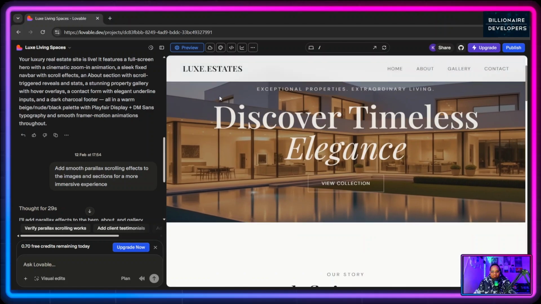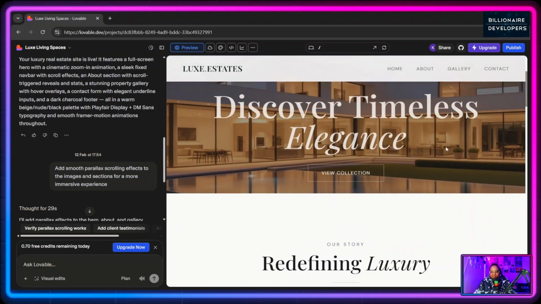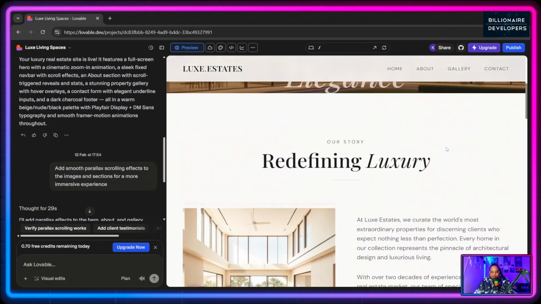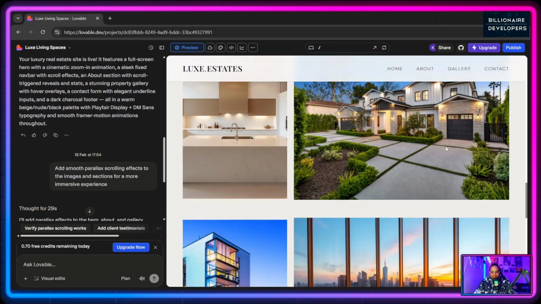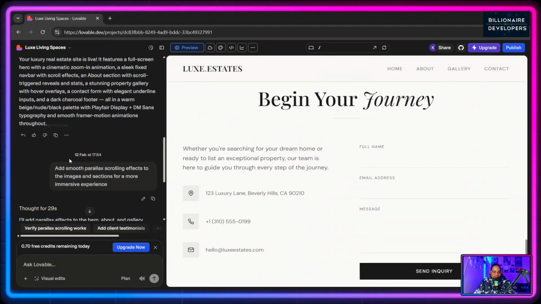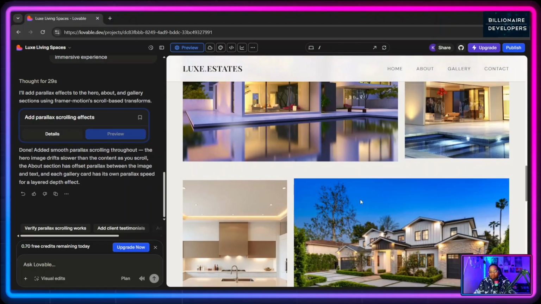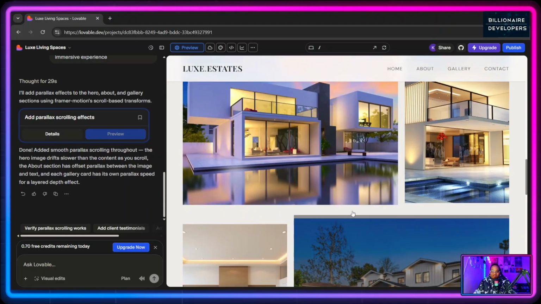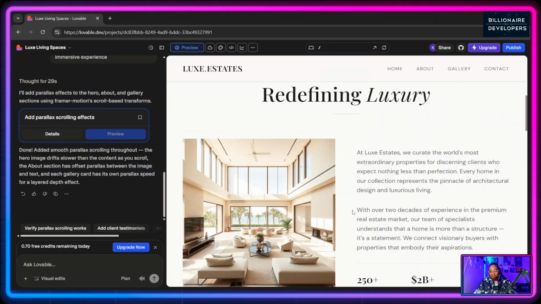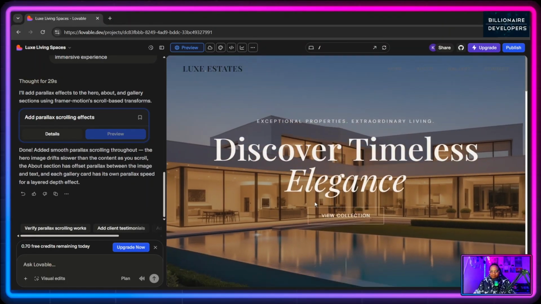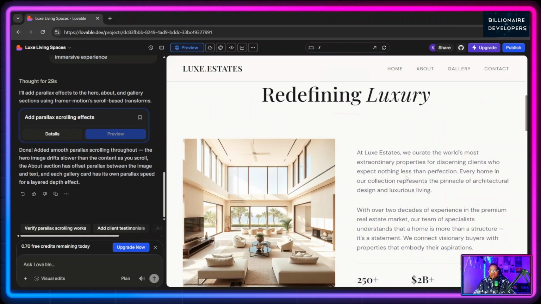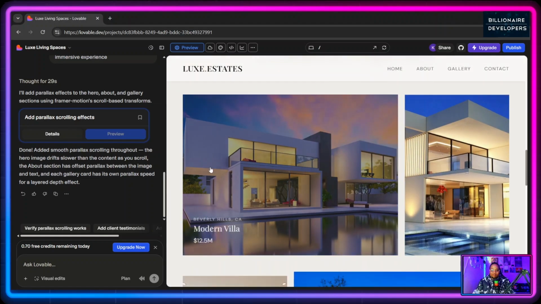All right, so as you guys can see, there's a parallax effect on the background image, on the hero image over there. And let's see what else it did. What it said is, on the hero image, about sections using Framer, all right, done, adding smooth transitions. All right, well, so far so good, guys. I mean, from an idea we never had to actually something we can work with. And the really cool thing about this is that you can work on this day by day as you progress.